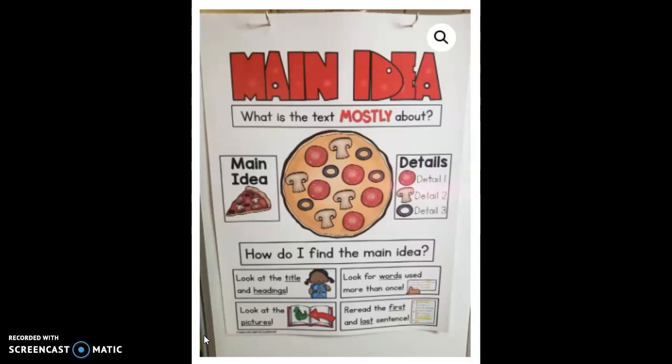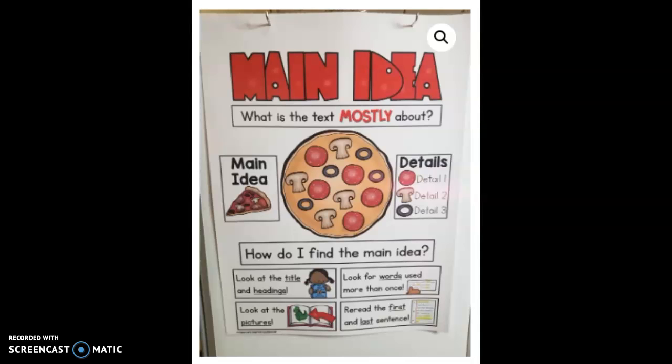So there are four main ways to find a main idea. The very first is by looking at the title and headings. If you look at the title of a book or the headings of a section, it'll tell you what that is going to be mostly about. Next, we can look at the pictures and captions. Remember, captions are found right next to a picture and tell you what that picture is about.